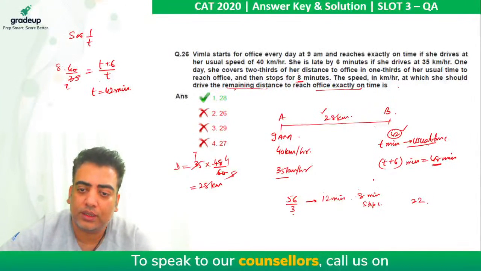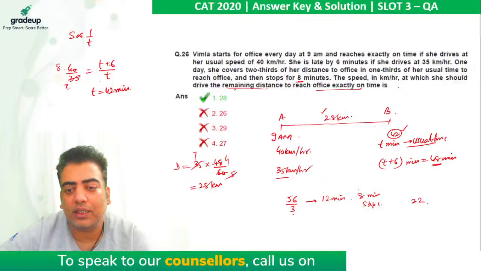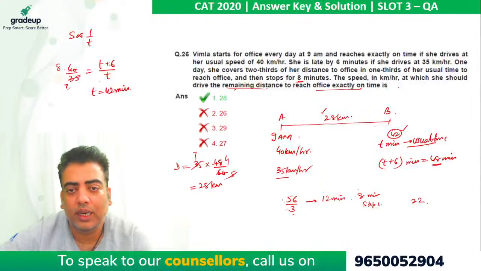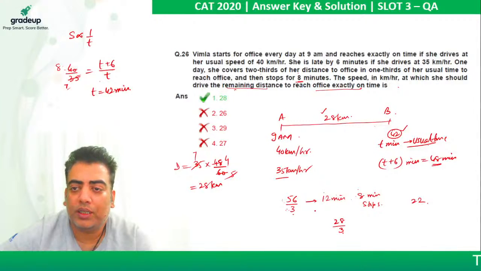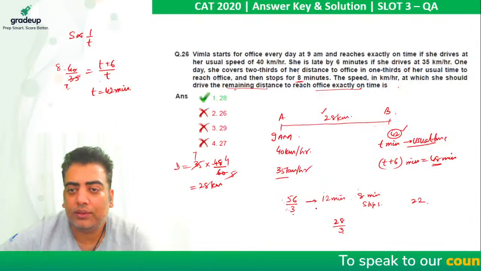the rest of the distance. And the rest of the distance is nothing but, 2/3 is already covered, so the remaining distance is 1/3, which is 28/3. I hope this part is clear to each and every student.